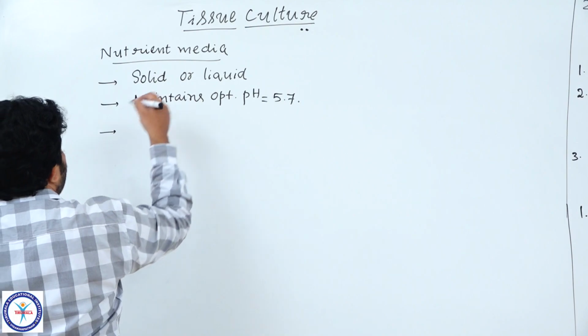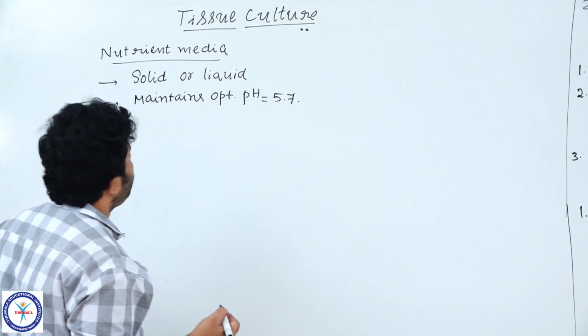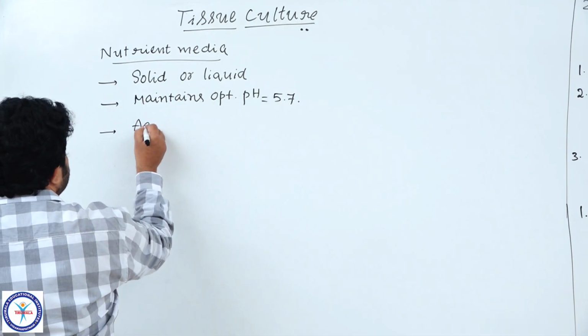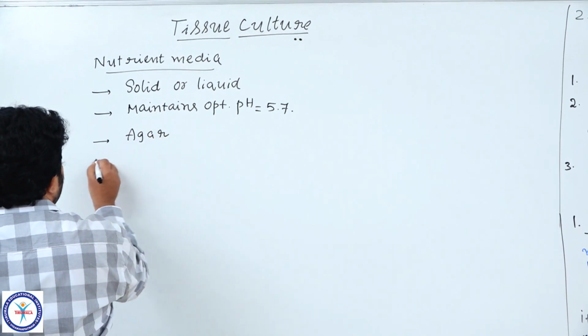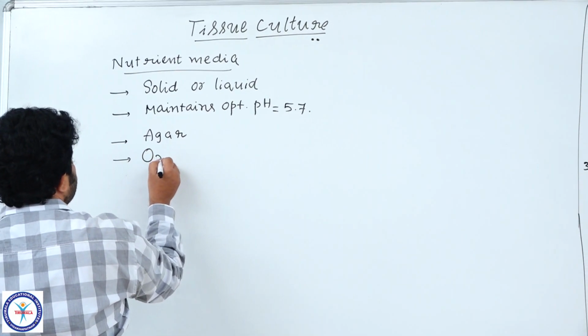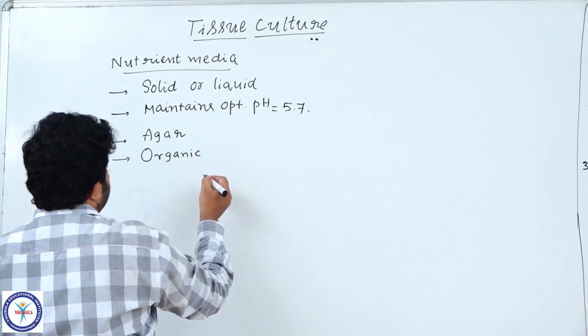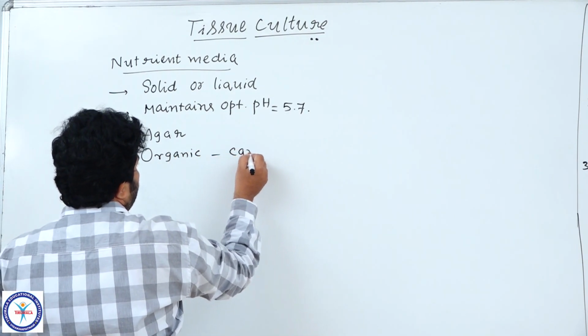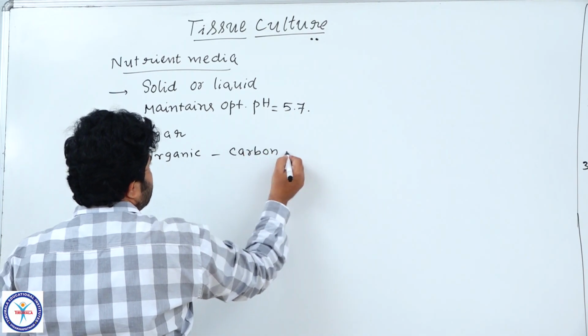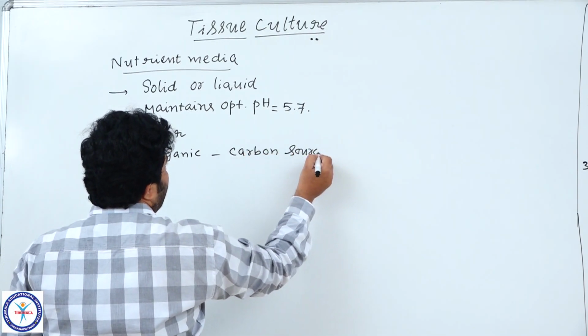Here we also add agar to the nutrient media. Mostly we use agar, and to agar we add organic sources like carbon sources.